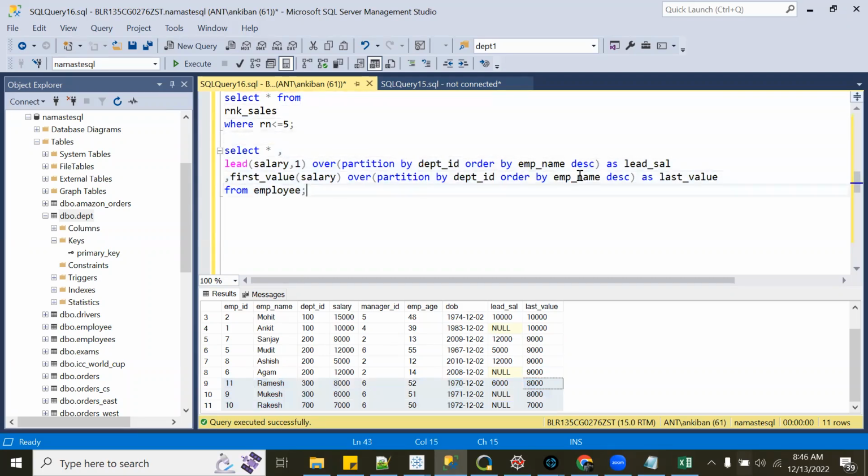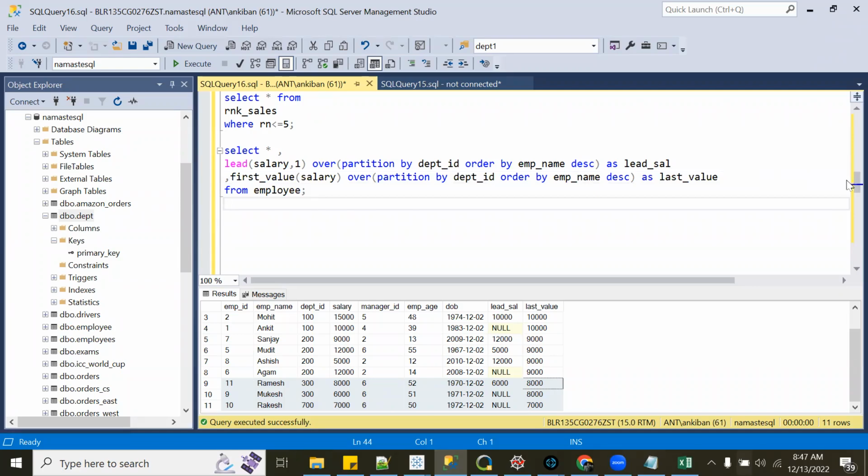I think in last value, it is checking the current row and the previous row, that in that window it is giving me the last value. I think the way we are using it might not be right. I'll check. We can discuss on Thursday.